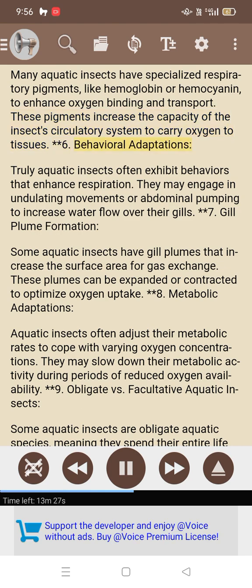6. Behavioral adaptations. Truly aquatic insects often exhibit behaviors that enhance respiration. They may engage in undulating movements or abdominal pumping to increase water flow over their gills.